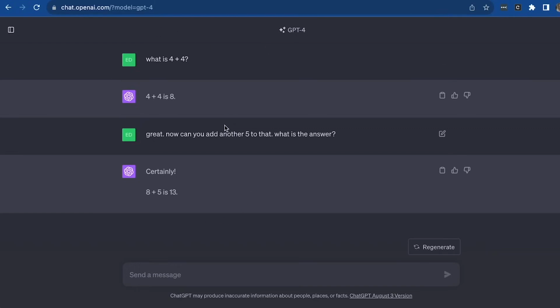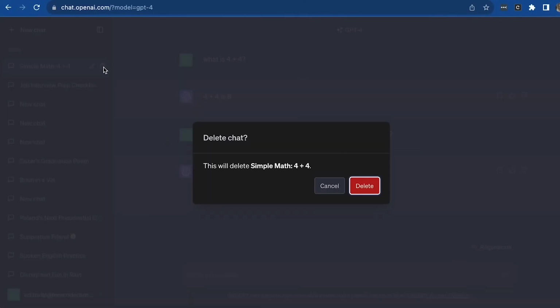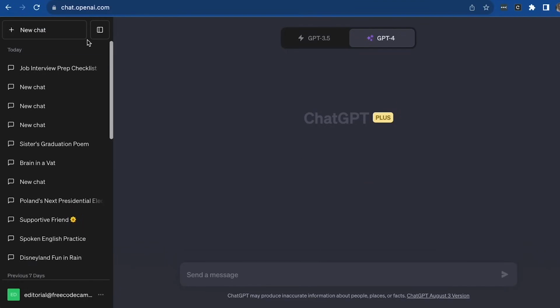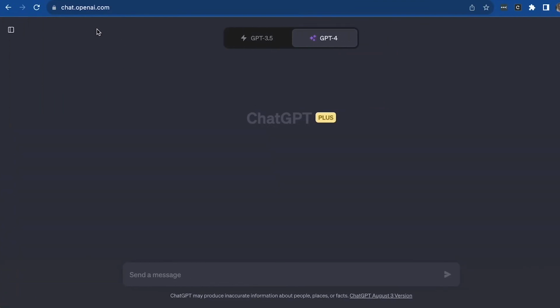Great. So again, this is just a very quick introduction to how to use this. We will be doing a deeper dive into this throughout this course. Once again, to create a new chat, all you have to do is click new chat. And if you want to delete the old one, just click that delete button, and that will delete it. Then a new chat is brought up automatically.